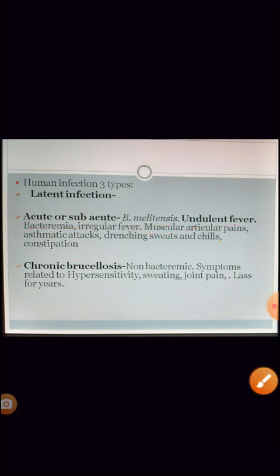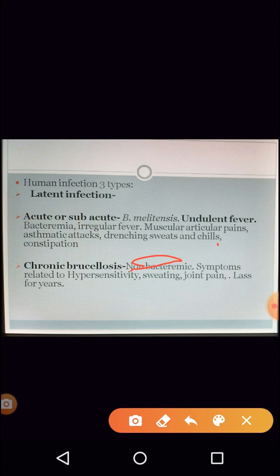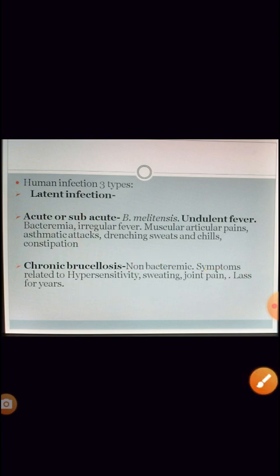Chronic brucellosis is also seen, that is, there is no bacteremia seen, and here it could be any of the four species that I showed you in the previous slide, not a particular species. The symptoms could be hypersensitivity, again sweating, joint pain, and it could lead to infection of the bones. UTI also could get affected, and it lasts for years together.